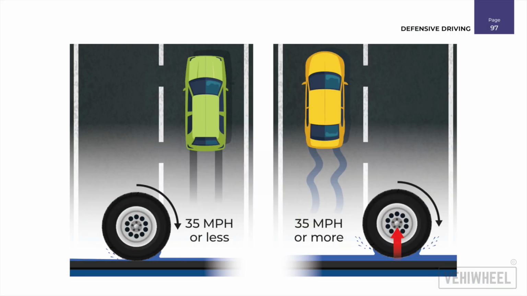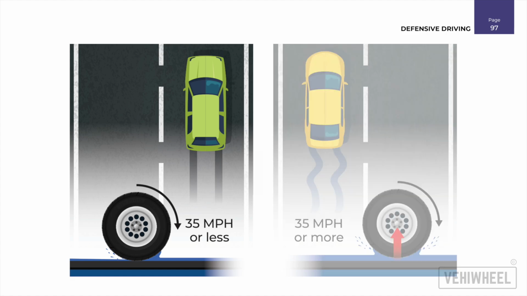This image illustrates the concept of hydroplaning, a dangerous driving condition that occurs when tires lose traction with the road due to water. Driving safely below 35 miles per hour. At speeds 35 miles per hour or less, the vehicle's tires maintain good contact with the road surface. Water is effectively channeled through the tire treads, allowing the vehicle to remain stable and responsive to steering.